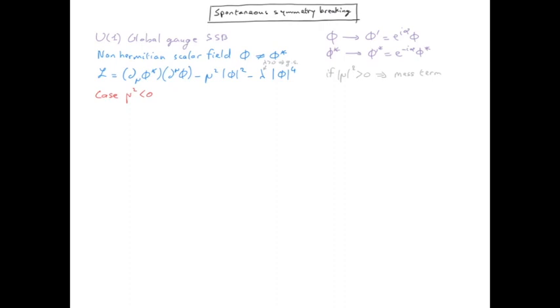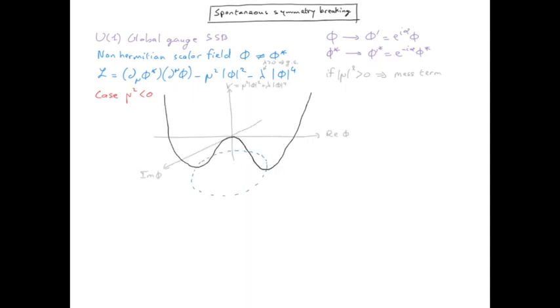In that case, the potential associated with this Lagrangian has a minimum which is not for the field equal to 0. In that case, the vacuum of the theory, which corresponds to the minimum of the potential, is not 0. So we see that the minimum is obtained in the bottom of this potential, which has a continuous set of possible values for the field for which the potential will be minimum.